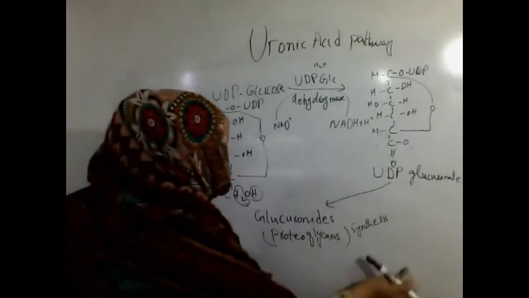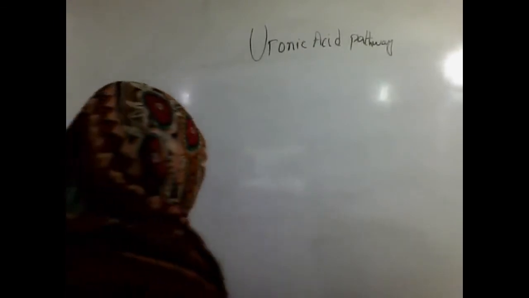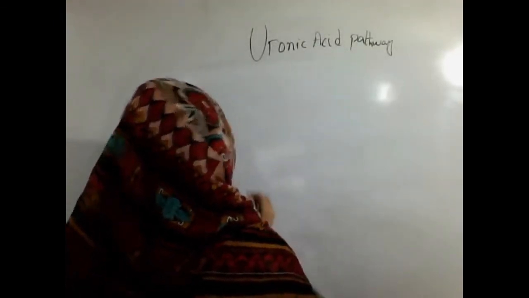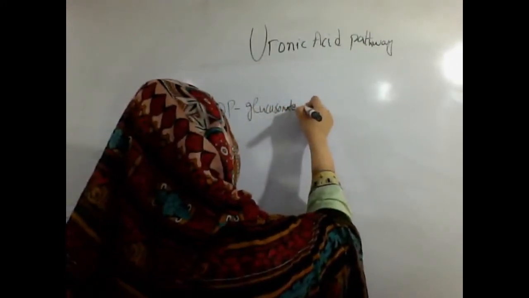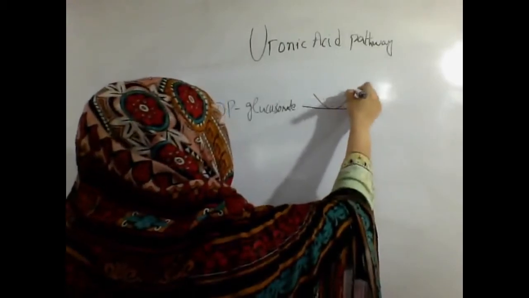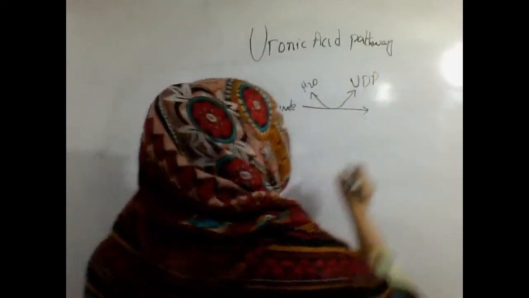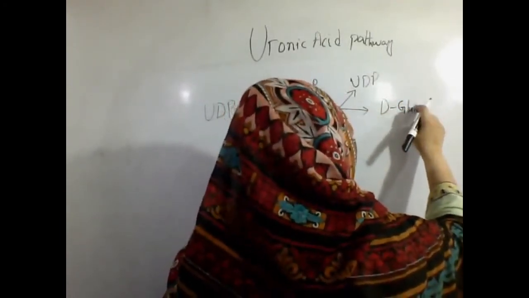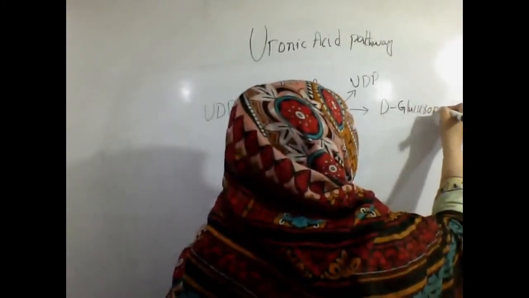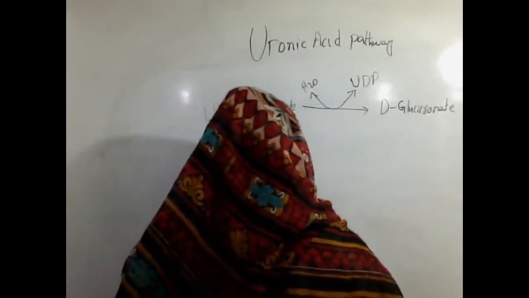In the next step, this UDP glucuronate, by the removal of UDP, is converted into D-glucuronate by the process of hydrolysis.